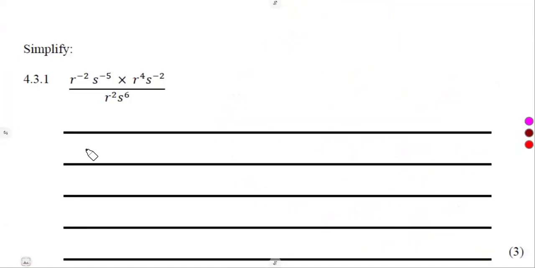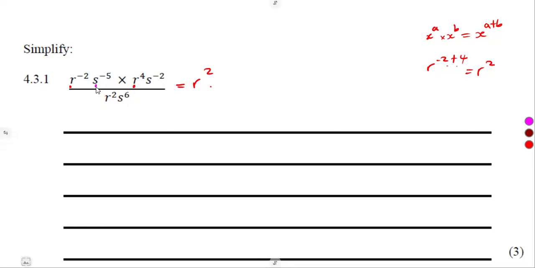Simplify on 4.31, we are given a condition to simplify just like other questions. So let's start with the numerator. We have got multiplication. Remember, if the bases are the same and you're multiplying, you add exponents. So there is r to the exponent of -2. There's r to the exponent of 4. So it was going to be r to the exponent of -2 plus 4, which is r squared. -2 plus 4 is 2. So that's r squared.